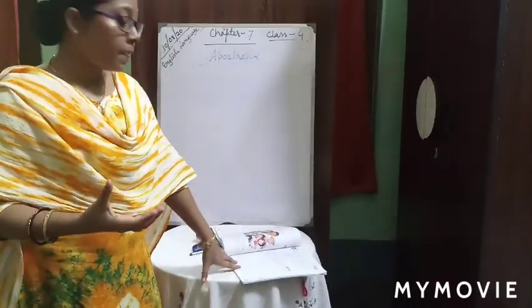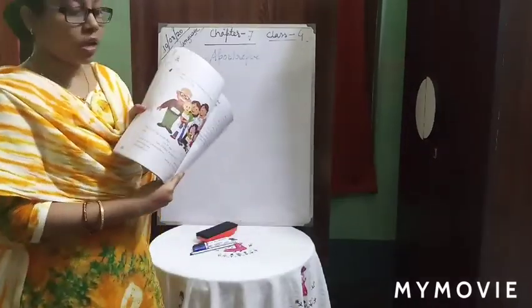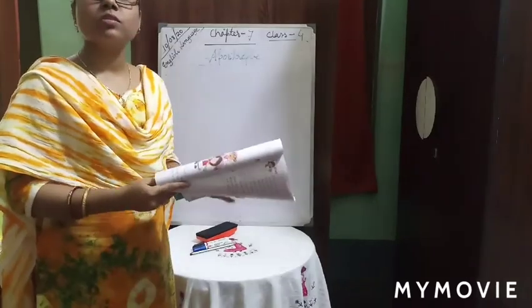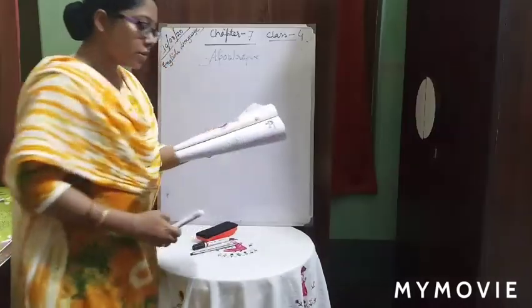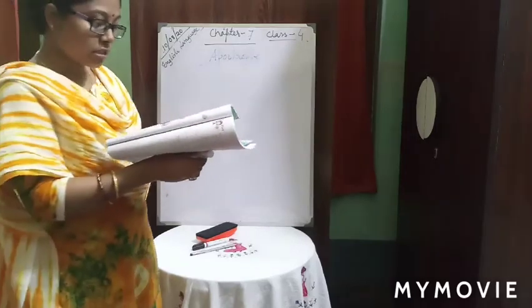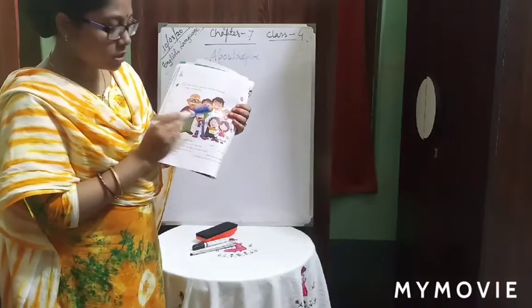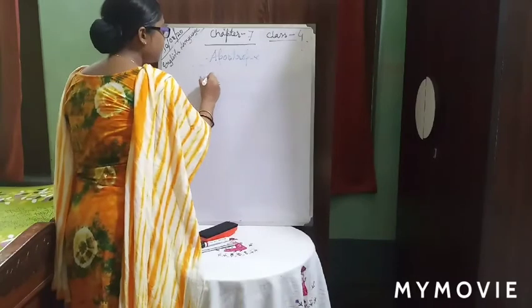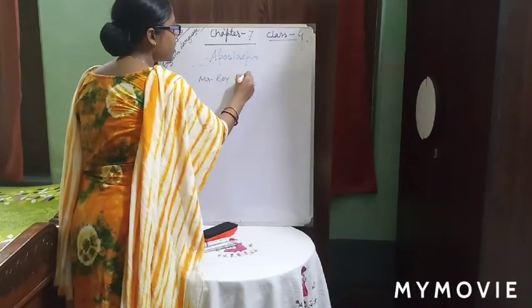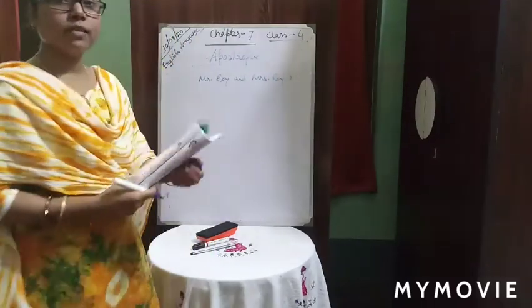So this exercise G we will do by seeing the picture. What we have to do here is use some contraction that is related with this picture. Let's see the first one. This is the Roy family, and Raj is dash and dash son. Now by the picture we can understand who the parents of Raj are, Mr. Roy and Mrs. Roy. So we'll write here first Mr. Roy and Mrs. Roy's. All together we'll give here apostrophe s.